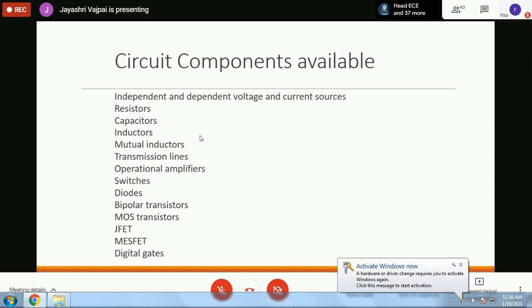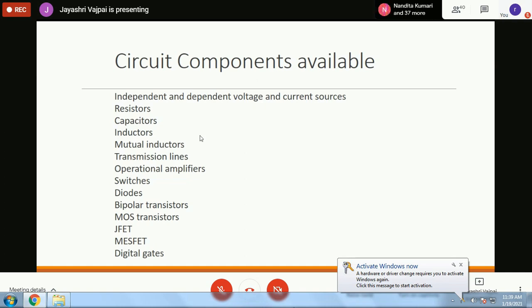And there are dependent voltage and current sources. The dependent voltage source may be current dependent voltage source or voltage dependent voltage source. And similarly, the dependent current source may be current dependent current source or a voltage dependent current source. So all the four categories are available directly for use.